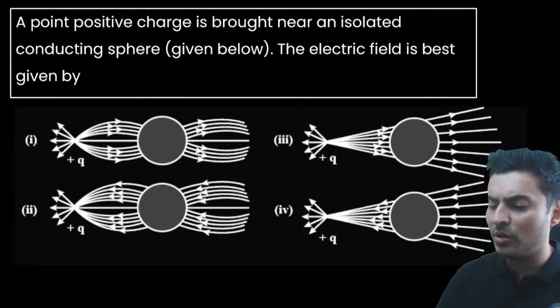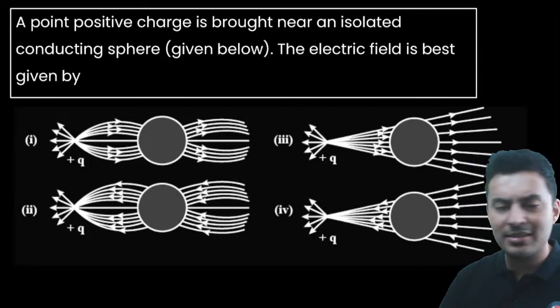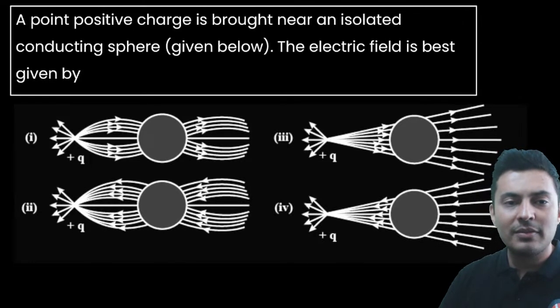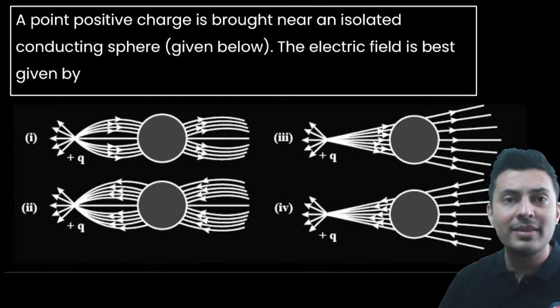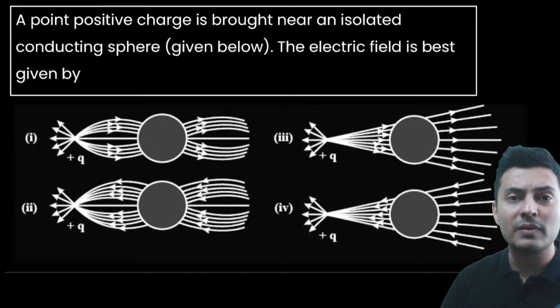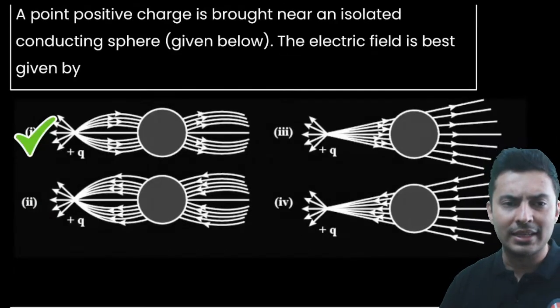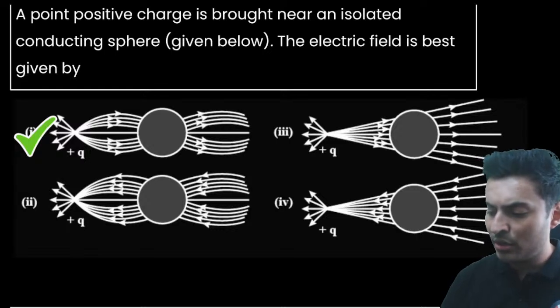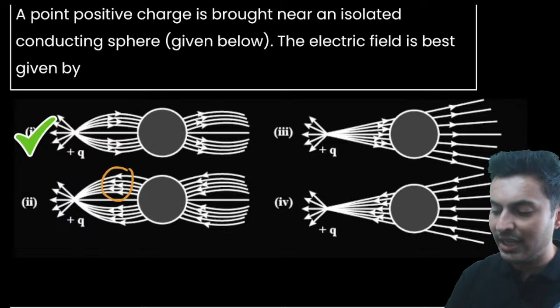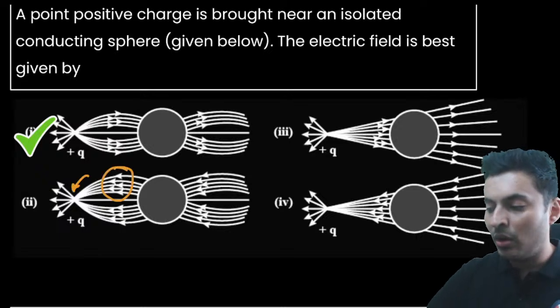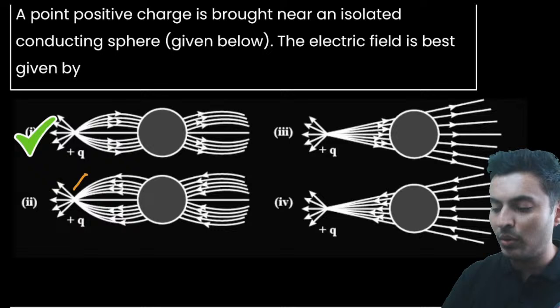Okay, a point positive charge is brought near a sphere. The electric field is best described by, well, the field lines on a conductor should always be perpendicular to the surface of the conductor, and there is only one option like that. If you notice, in option number 2, what is the problem? On the positive charge, the field lines are terminating. Always on the positive charge, the field lines should originate.